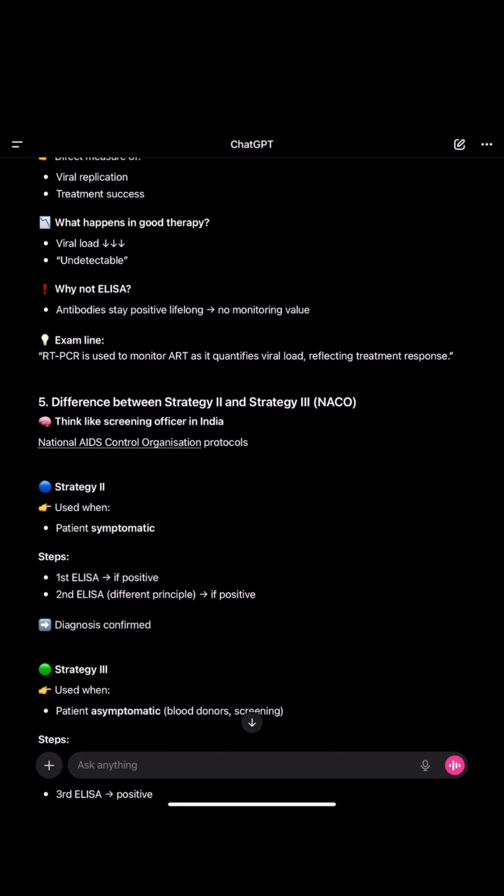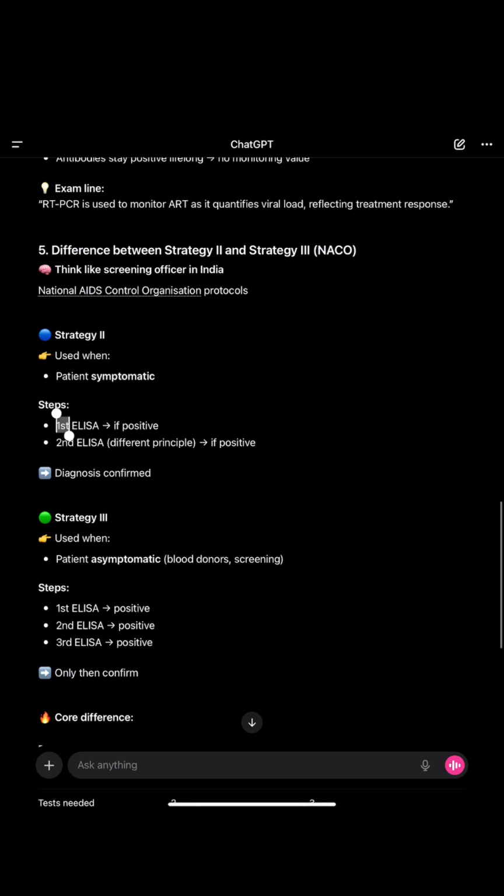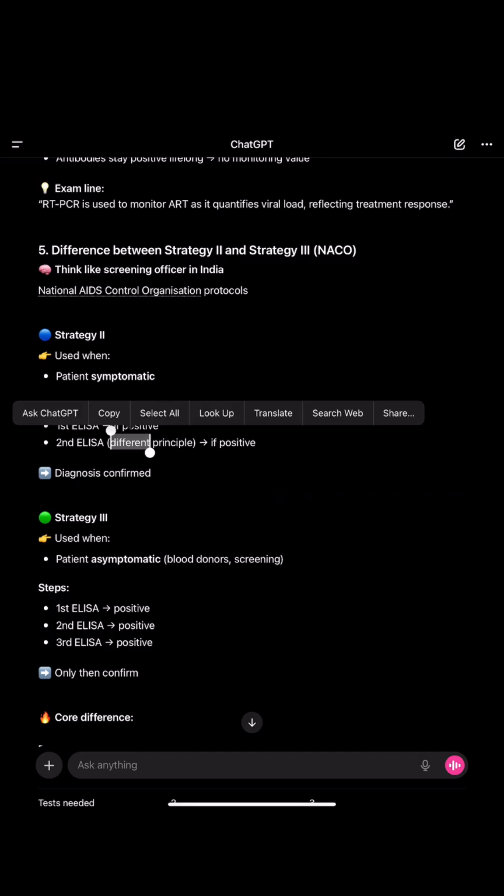What is the difference between strategy 2 and strategy 3 for testing HIV? Strategy 2 is used when the patient is symptomatic, and strategy 3 is used when the patient is asymptomatic, like in blood donors for screening. When the patient is symptomatic, the steps are first ELISA, then second ELISA. If the first ELISA is positive, a second ELISA is carried out. It has a different principle. If that is also positive, then the diagnosis is confirmed.